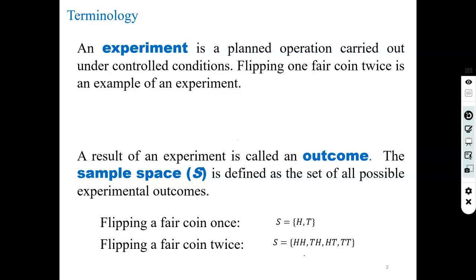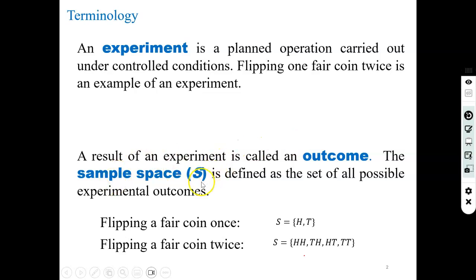An experiment is a planned operation carried out under controlled conditions. For example, flipping a coin. That is an experiment, or flipping one coin twice is an experiment. Now, if you are performing any experiment, you will certainly get a result. The result is called an outcome. So the outcome of an experiment is the result of the experiment.